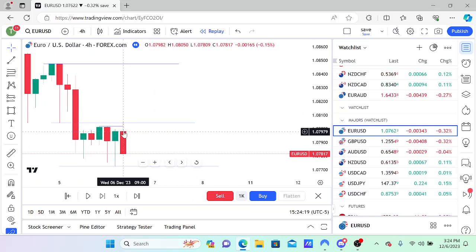But look at my cursor. See this wick right here of this big red candle, where my cursor's moving? That wick was that move up on the 5 minute that I just showed you. But look at the 4-hour chart, and it's like an entirely different world. You get an entirely different view of what price is doing. And guess what? This is what it's really doing. This is the real storyline. This is what's really happening.